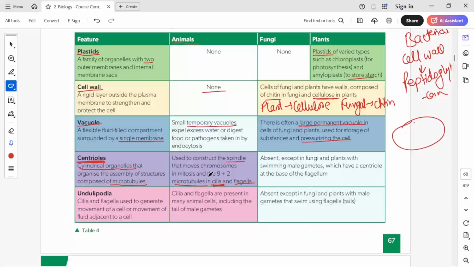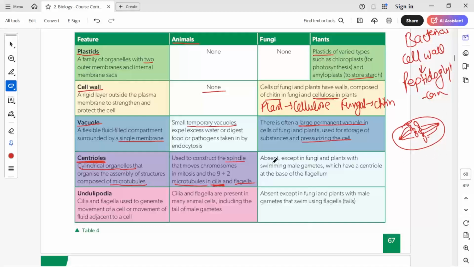Now understand where these centrioles are present. For example, if this is a cell, one centriole will be present on this side, another centriole on this side, and spindle fibers will start forming from these centrioles and hold the chromosomes like this. Whenever we do mitosis and meiosis, you'll get to know more of it. So these are made up of microtubules.